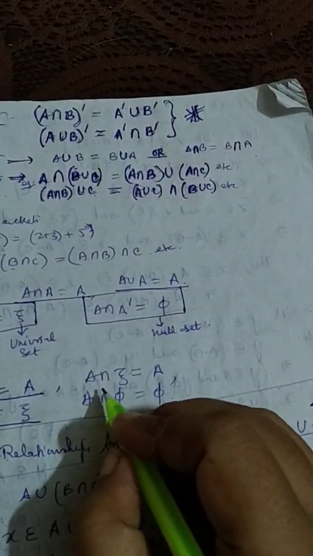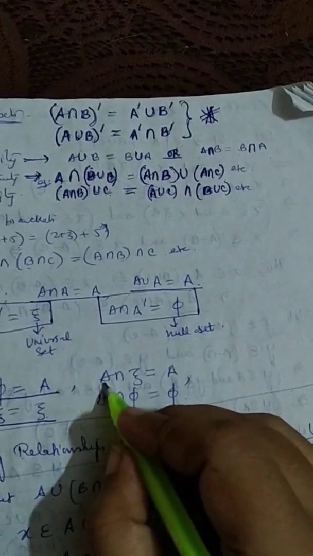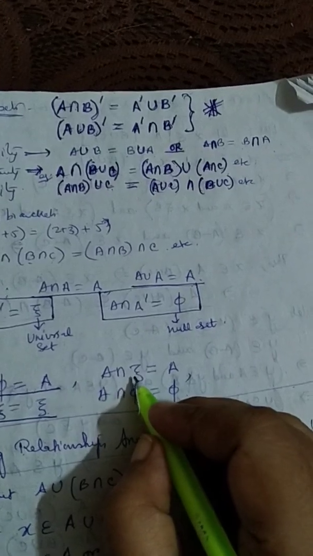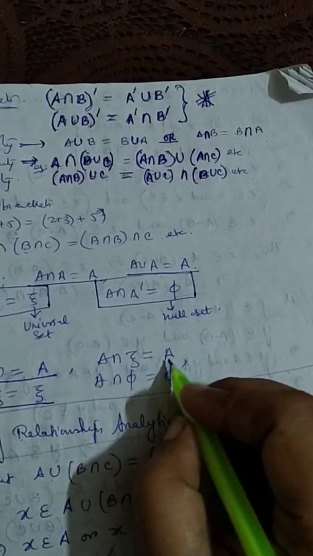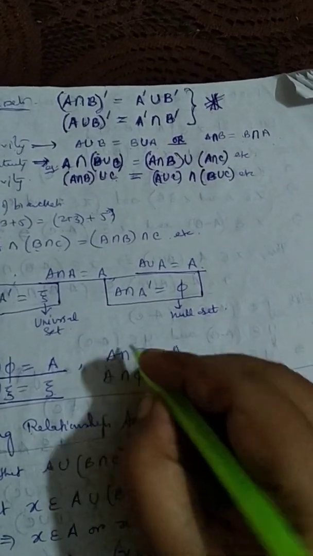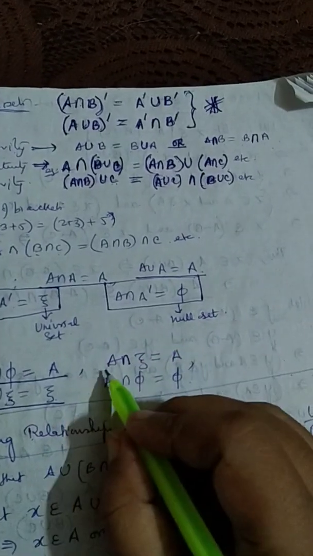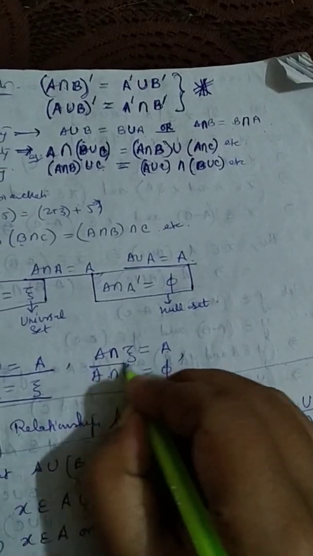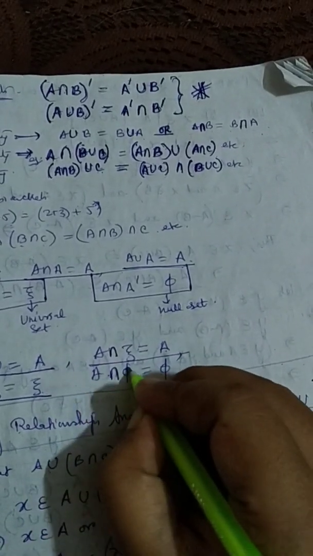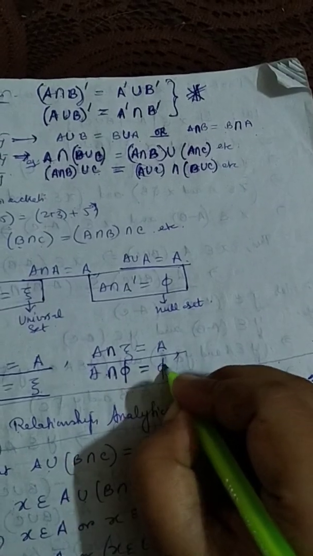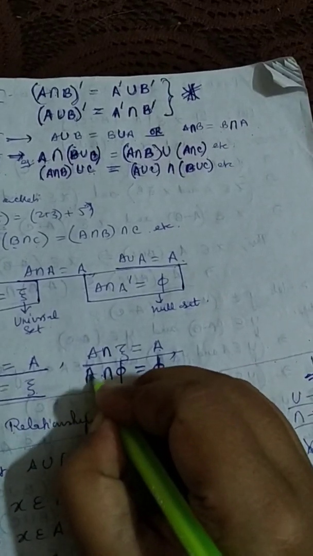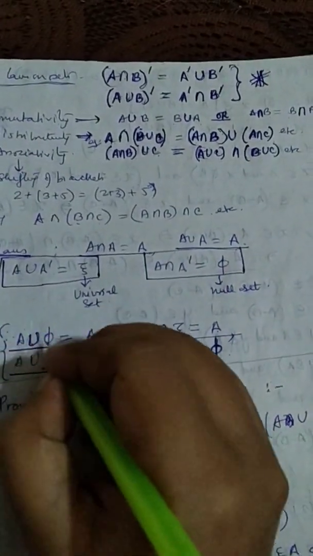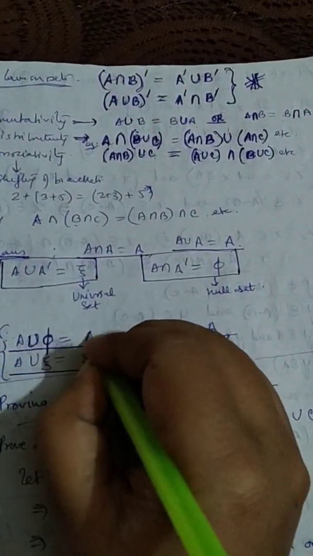When it comes to intersection, A intersection Xi, that means A has elements which are contained in Xi, so the common elements will obviously be the set A itself. So in case of intersection, it is the smaller set. A intersection Xi is the smaller set. A intersection null set will be the null set because there is nothing common between A and the null set other than the null set itself. Okay, so these are the important properties which you need to know.